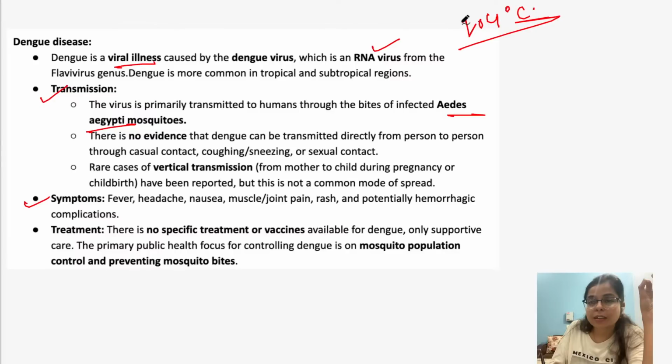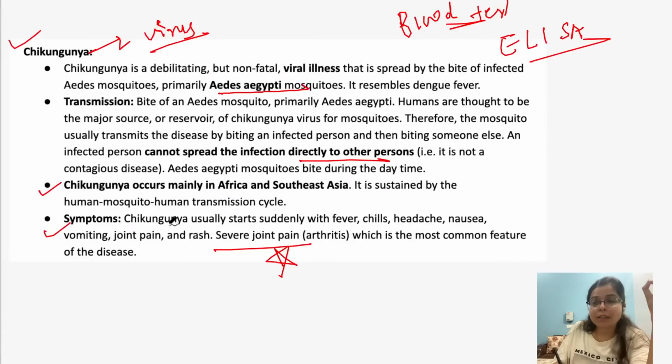Okay. Now this is the symptom of chikungunya, and these diseases, chikungunya, dengue, and malaria, can be confirmed through a blood test. In case of chikungunya, it is the ELISA test. So these are certain blood tests which can be done in order to know which particular disease a person is suffering from. And now let's come to malaria.